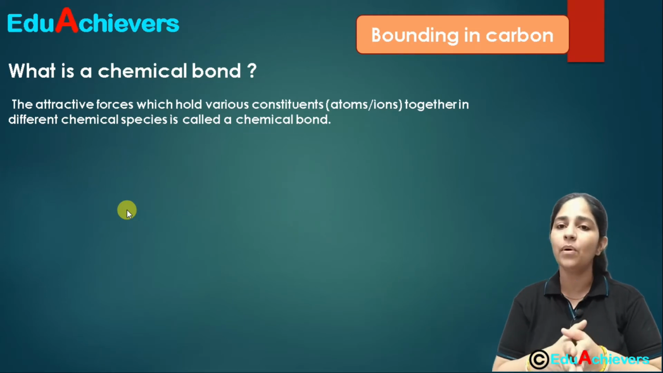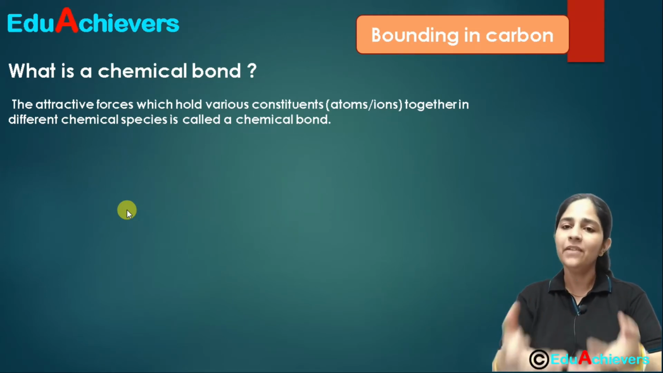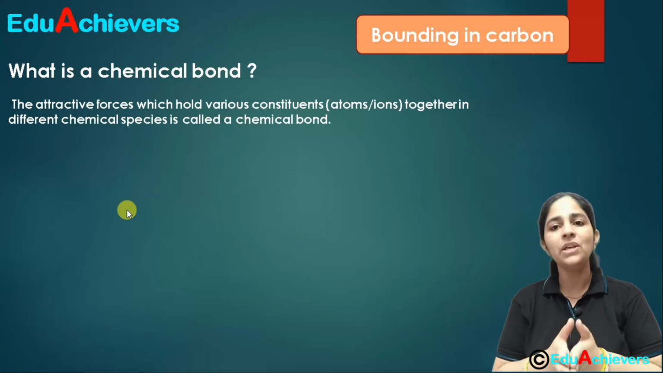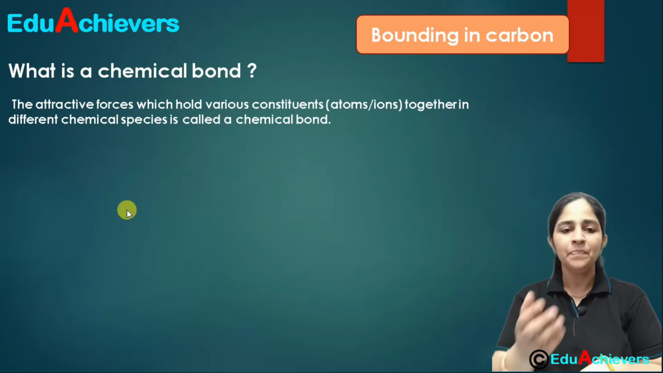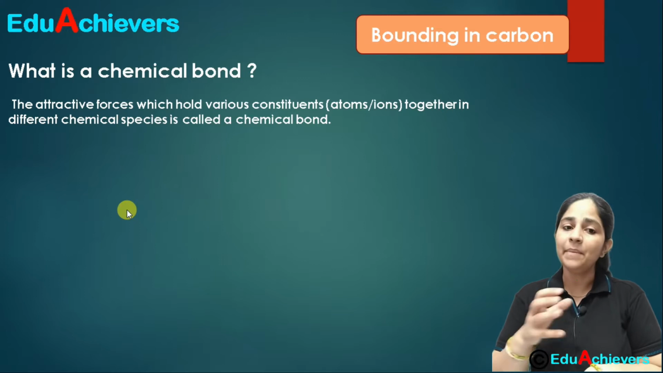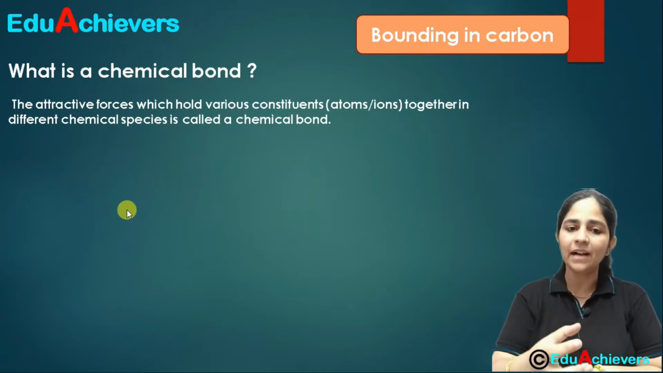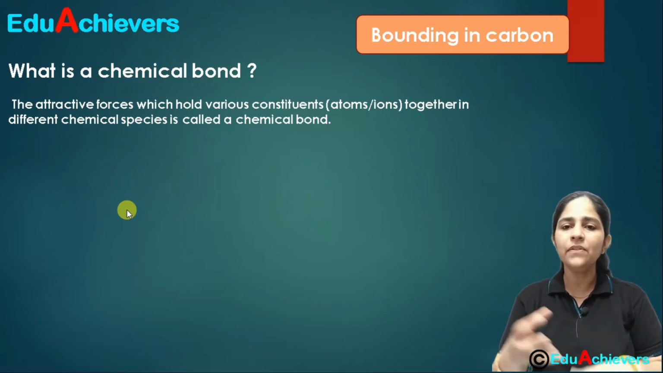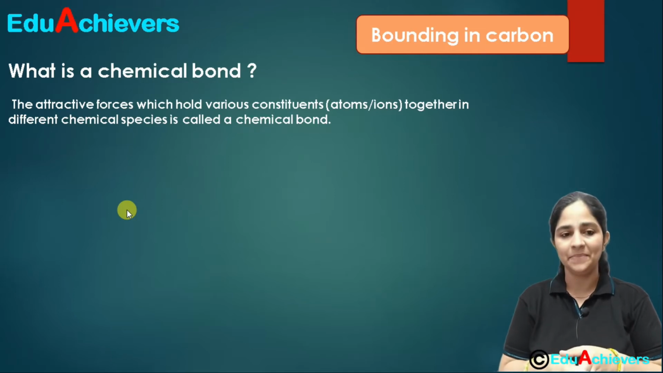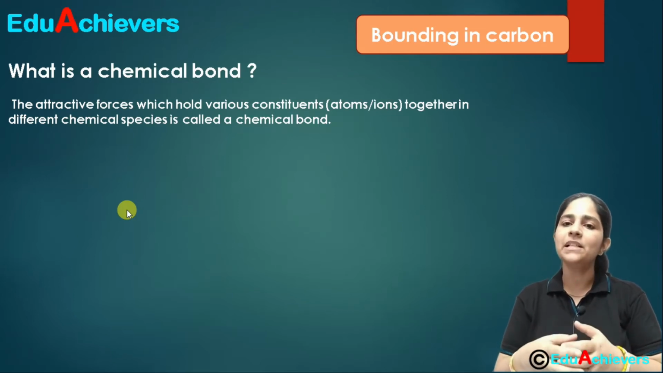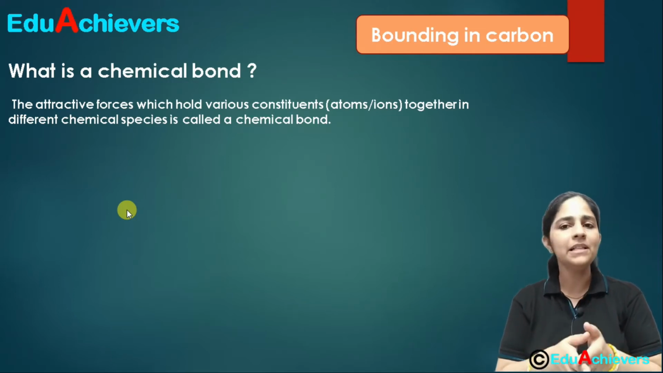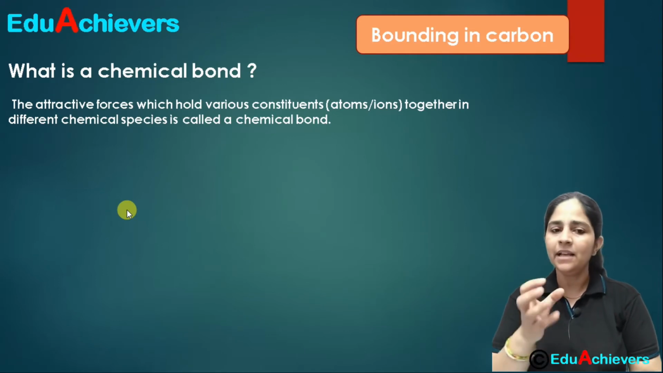Basically, the chemical bonds are involved in forming the different compounds, or even the molecules of elements as well. So what is this chemical bond? This chemical bond is basically the attractive forces which hold the different constituents together in a chemical species. Now here the chemical species can be an ion.